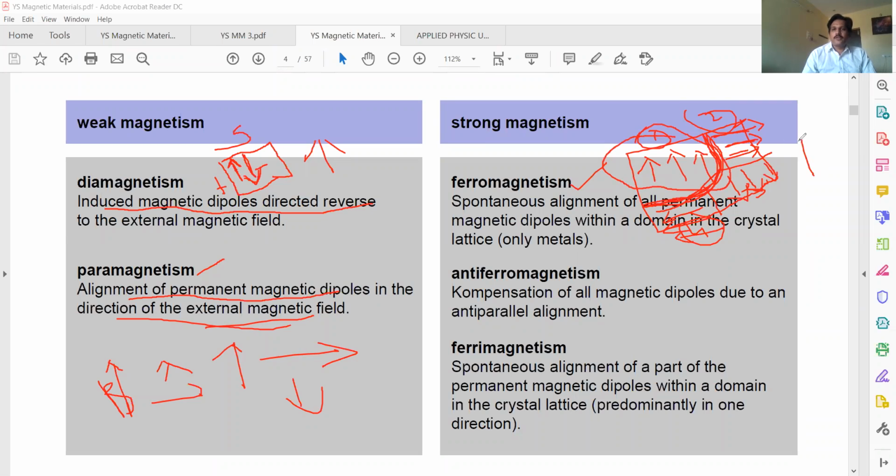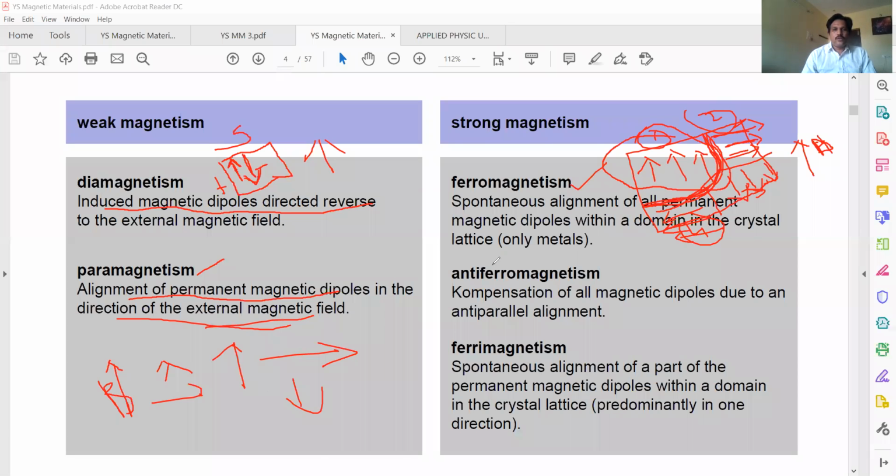If you apply the external field, what happens? This is the external field direction. The field direction may move from left to right or right to left, whatever it may be. By application of external field, we call it H or B, whatever it may be. B is directly proportional to H. All the dipoles align parallel to the field direction. That's why this material shows very strong magnetism.